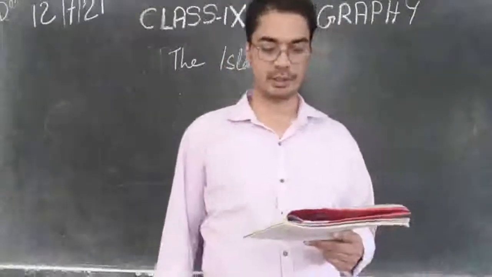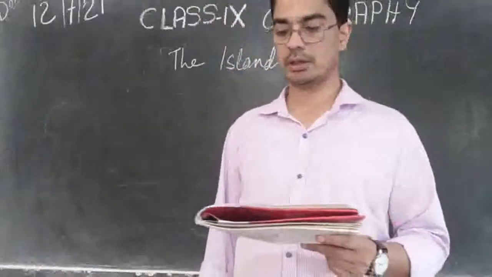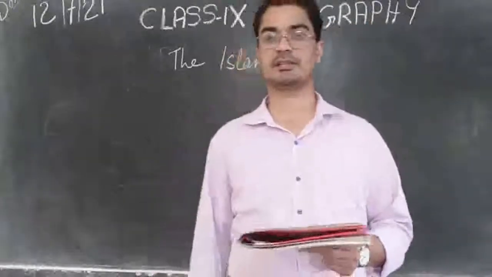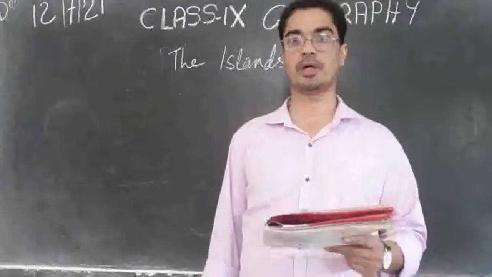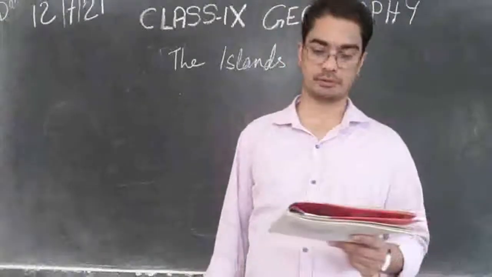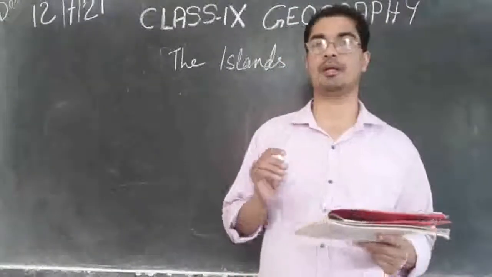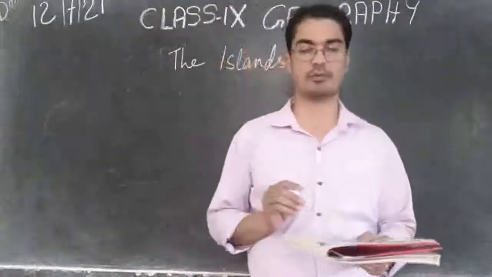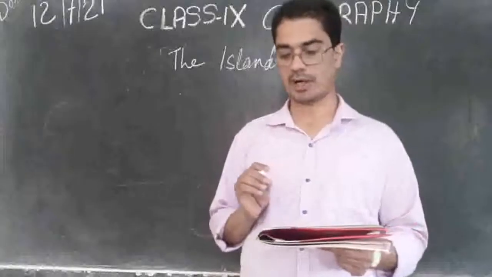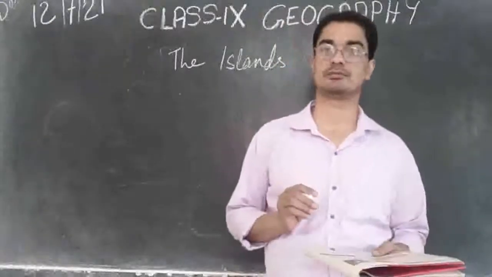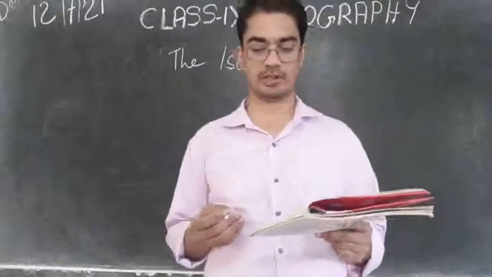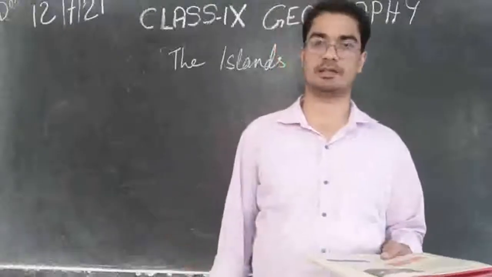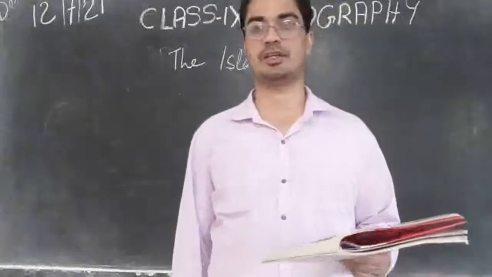You have already seen that India has a vast mainland, seventh in the world. Besides this mainland, the country also has two groups of islands. Can you identify these island groups? I hope you know they are the Lakshadweep Islands and the Andaman and Nicobar Islands. First let us see about Lakshadweep.